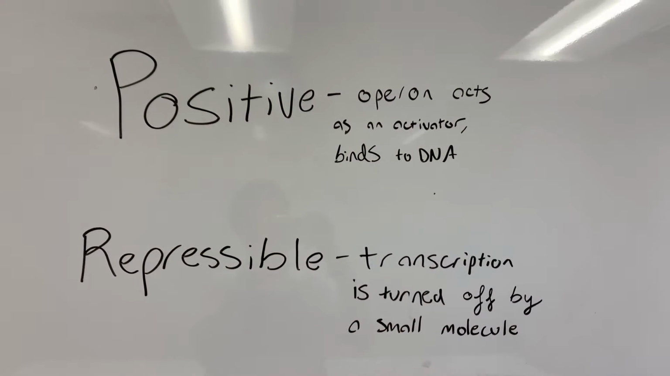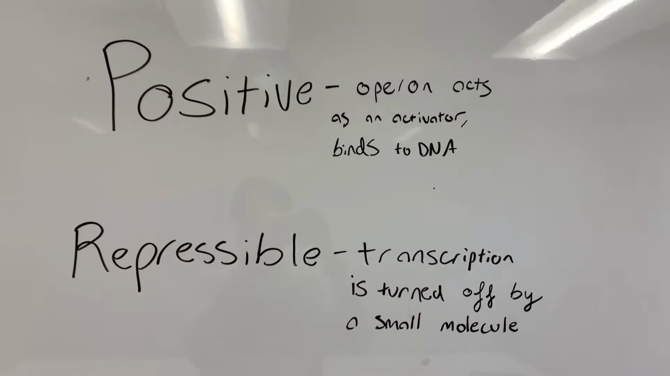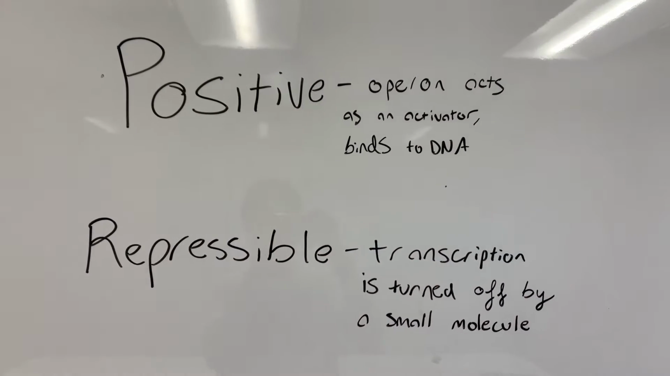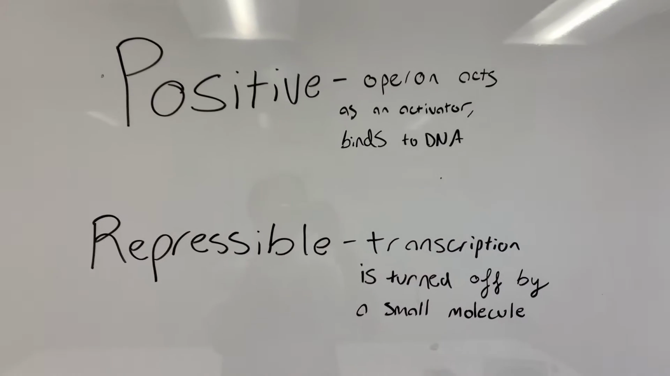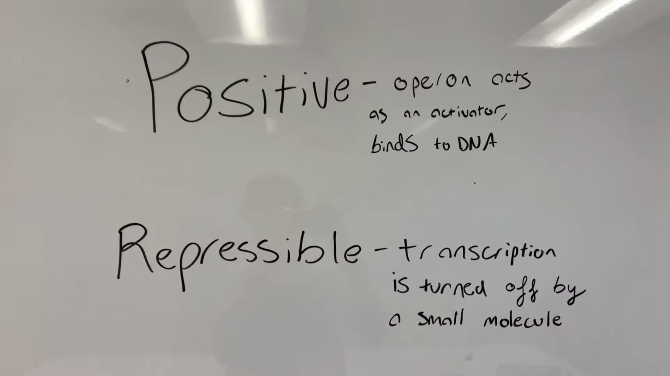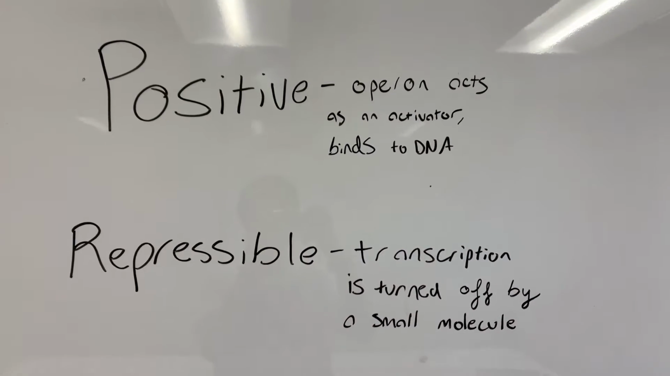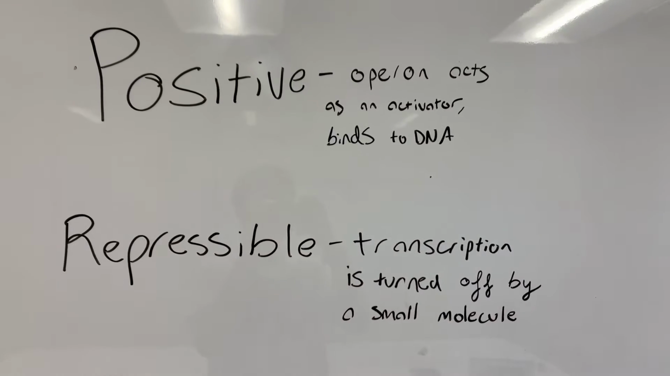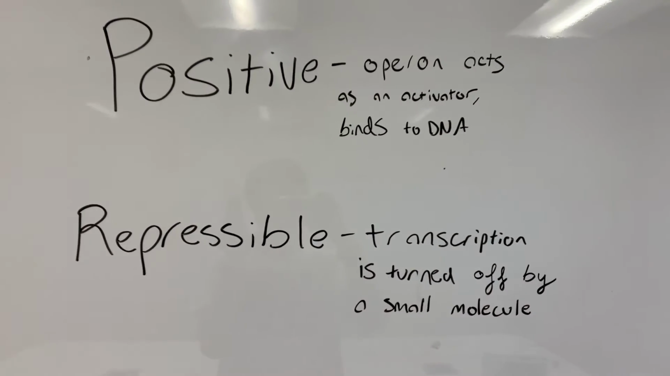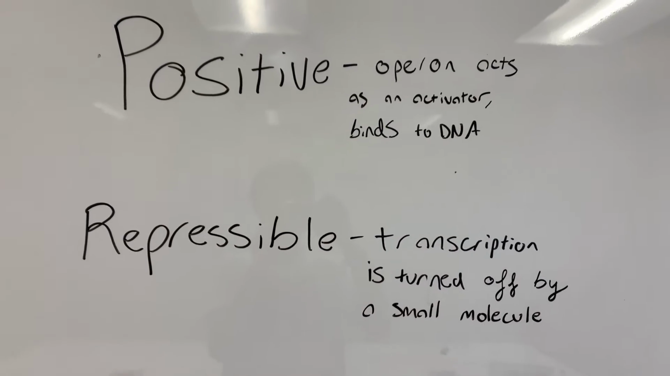So describing these two separately at first, positive control is when an operon acts as an activator, binds the DNA to stimulate transcription of structural genes. And repressible control is actually when a transcription is turned off by a small molecule when it binds to the regulator protein. And putting these two together, it's exactly as it is on the board. We have an operon that's acting as an activator, but however, a small molecule is binding to this operon, and then it doesn't allow the gene to be expressed.